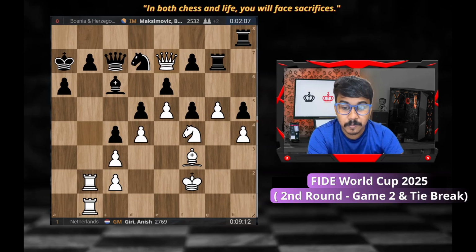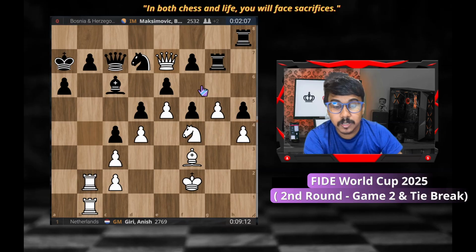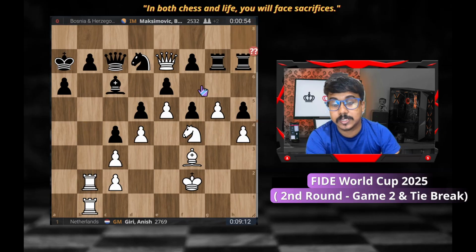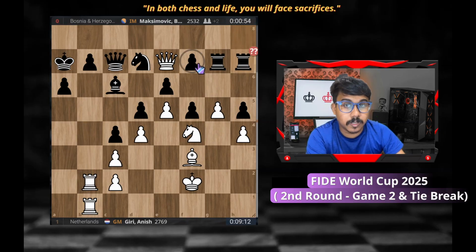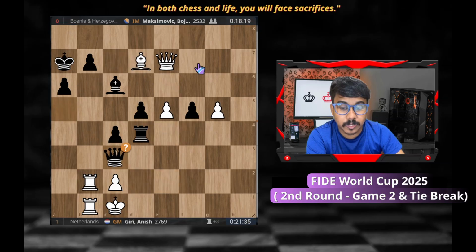If you look at it, white was in a dominating situation. We can easily see that black's bishop is not good, but white's counterplay is all based on how he's going to grab the h5 pawn, and then going with the g6 break, and then black gives a chance with rook h7, probably the biggest blunder of this game. And then after knight h5, he just won the game very convincingly.